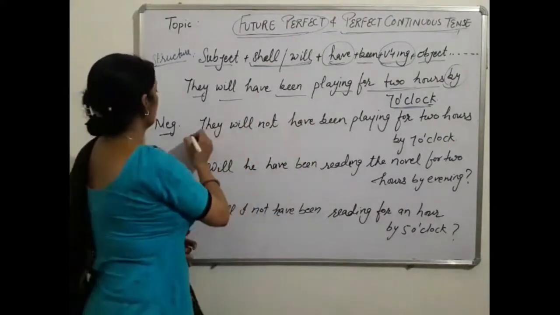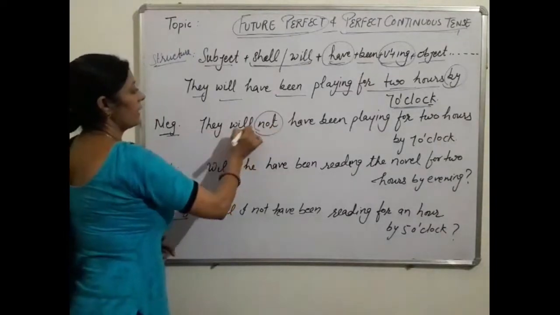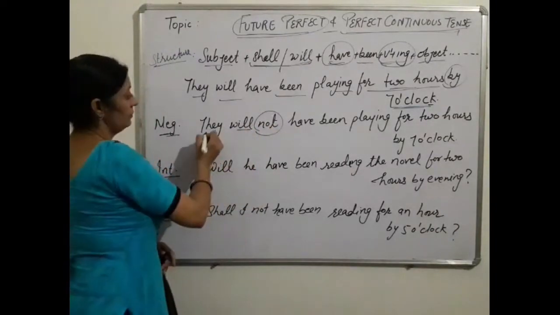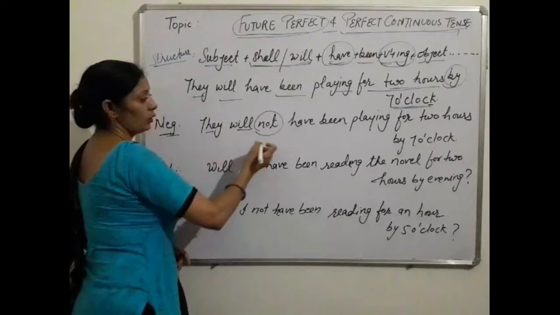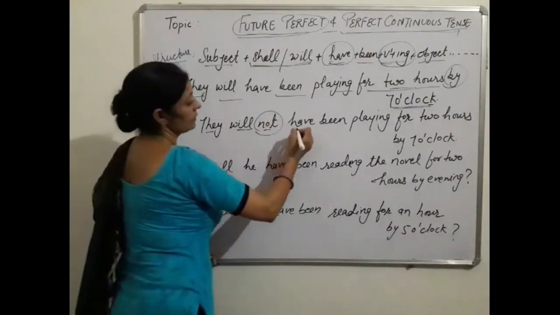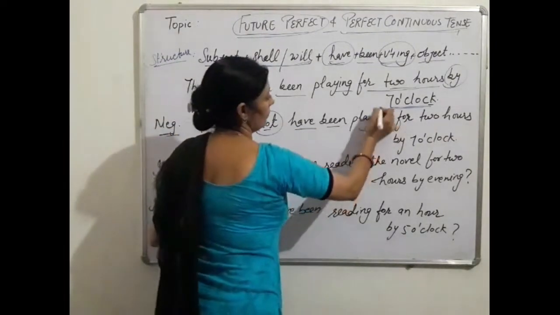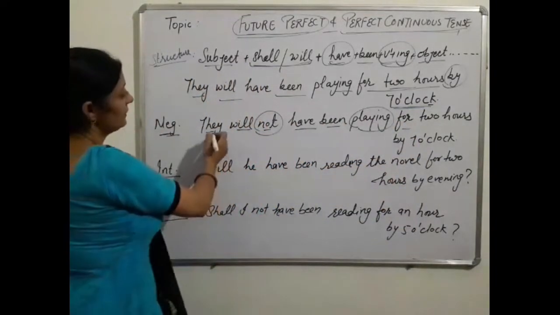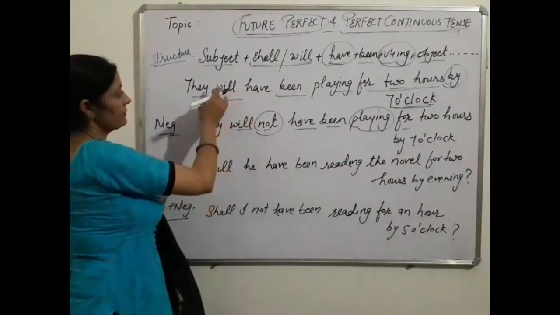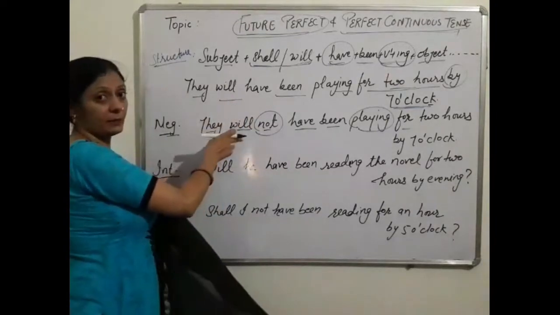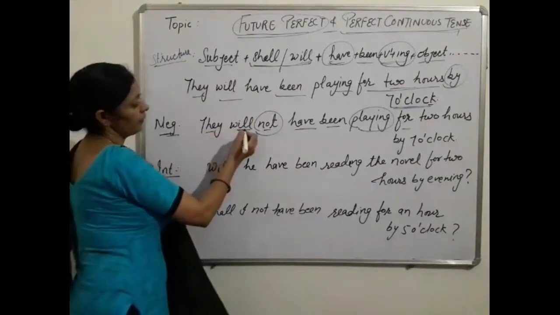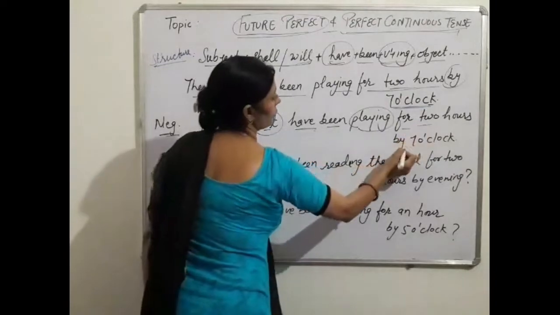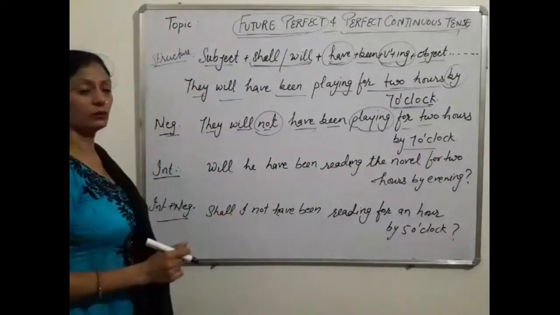Okay. In negative, we use not after will or shall. Subject, then shall or will, after that not is used. Have, been, present participle, since and for plus time. They will not have been playing. I am converting the same sentence here. They will not have been playing for 2 hours by 7 o'clock.